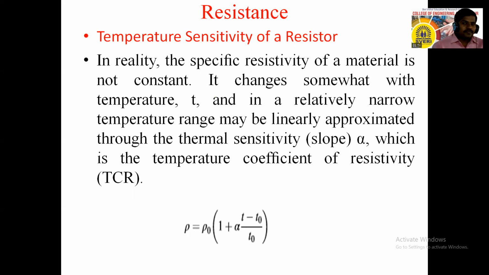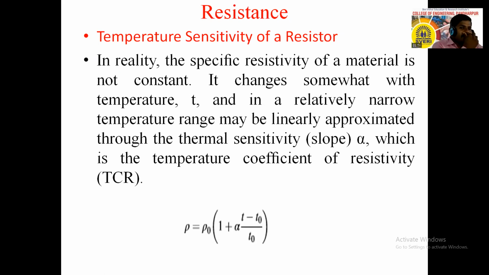So RT is equal to, what is that formula? RT is equal to R0 in bracket 1 plus alpha 0 into delta T, right? So R0 is nothing but the initial resistance at room temperature. RT is the resistance when the temperature of that material increases, that means at temperature T. Alpha is the temperature coefficient, and delta T is the change in temperature, right? According to this we have calculated.